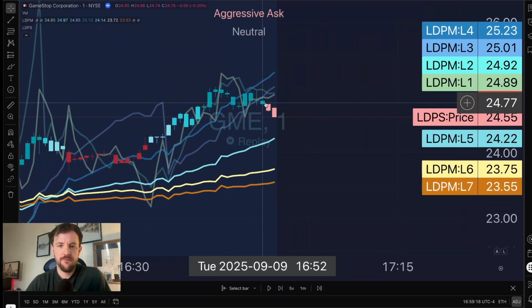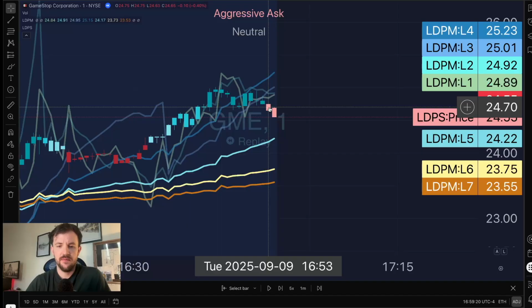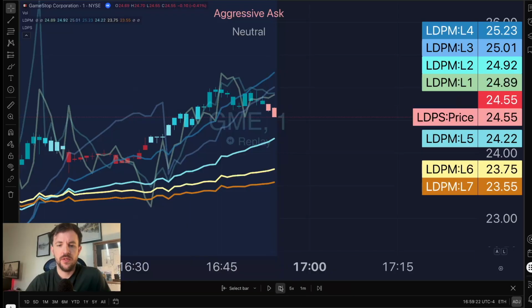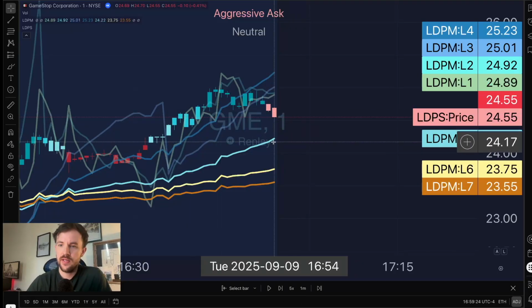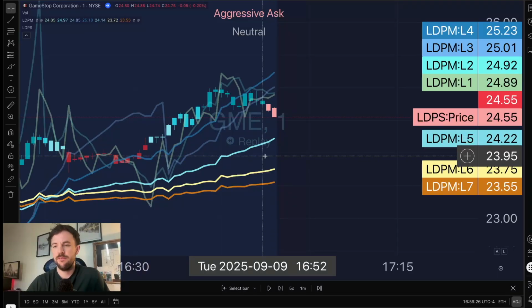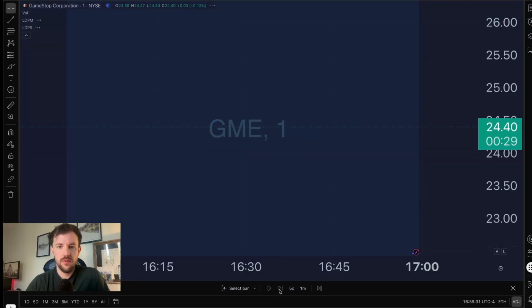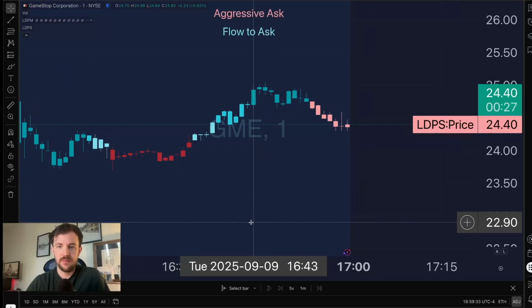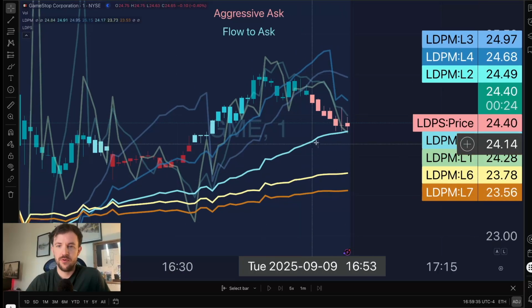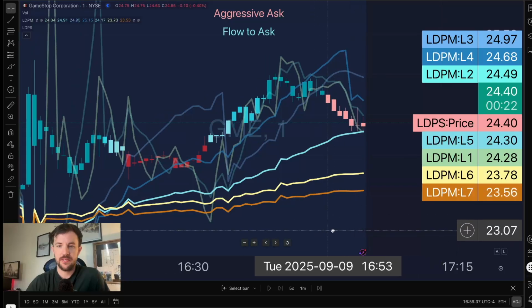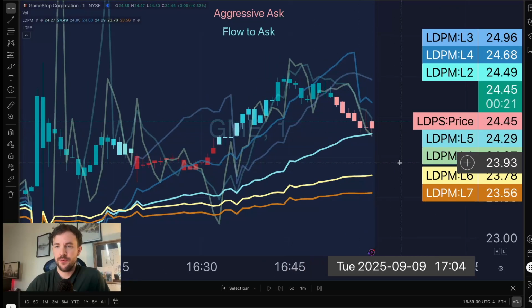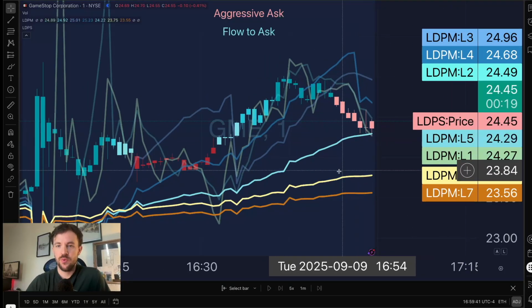And then it's not, unfortunately. So it looks like at 16:53, bearish liquidity walks back in. So it's increased risk of needing to test LDPM L5 for support at 24.22. And that seems to be something that we will find out later. Oh, no, it did. It's doing that right now. So we're testing support at LDPM L5 with bearish liquidity.